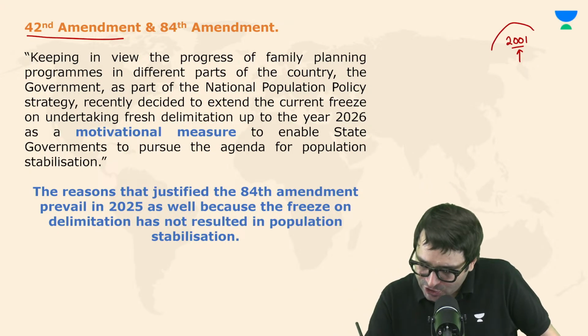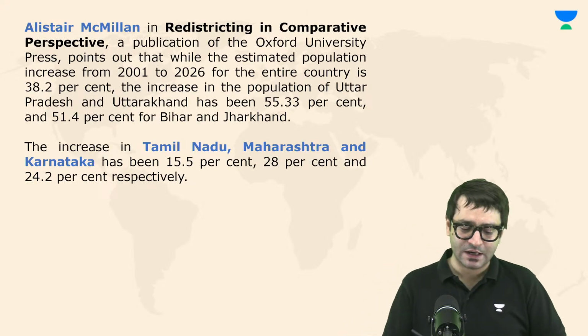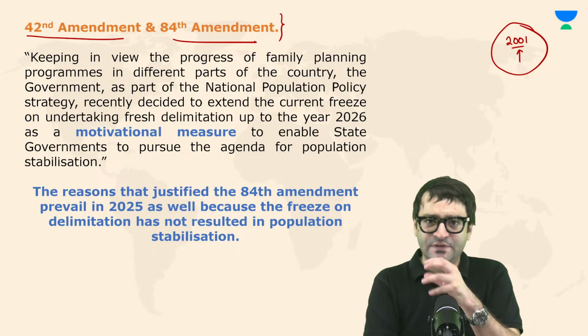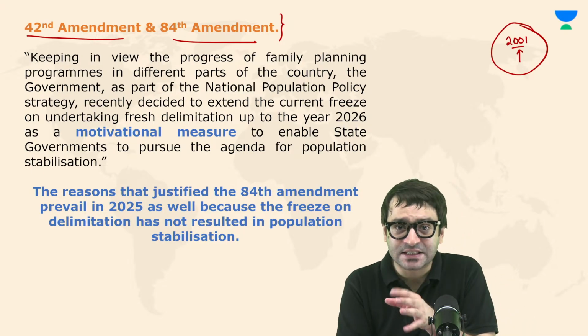But then delimitation was carried out after 2001. Delimitation was carried out in 2002. But when this delimitation was carried out, it was preceded by another constitutional amendment called the 84th Constitutional Amendment Act, when Mr. Vajpayee was the Prime Minister. And this time a reason was given.